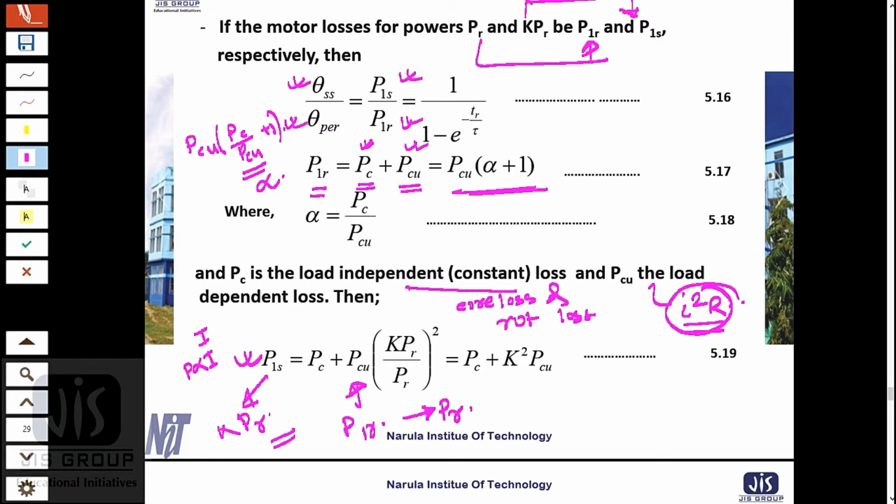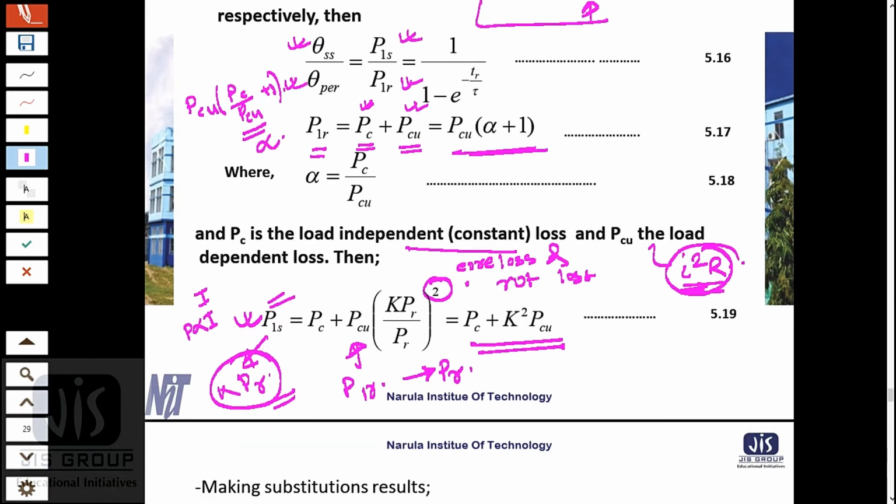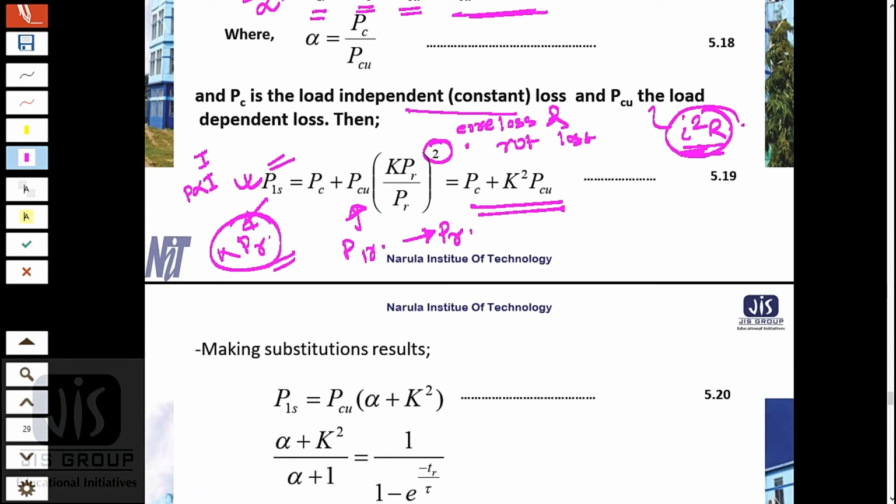So what is my PCU for P1S? The power now becomes KPR, so it becomes KPR by PR times, but as it is I square, a square will arise here. So it will become PC plus K square PCU. So now P1S equals PC plus K square PCU.